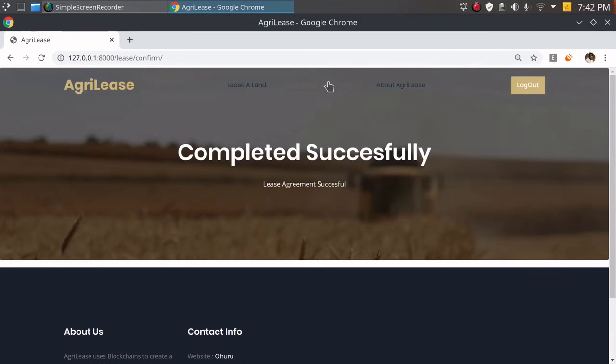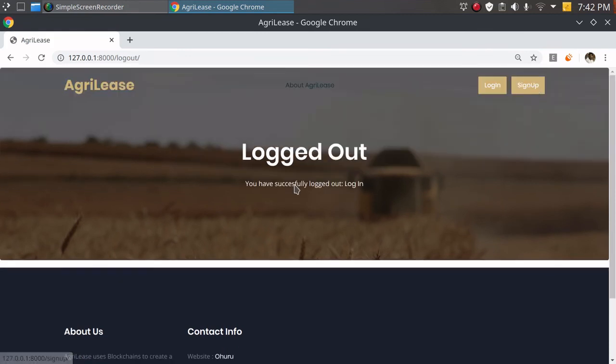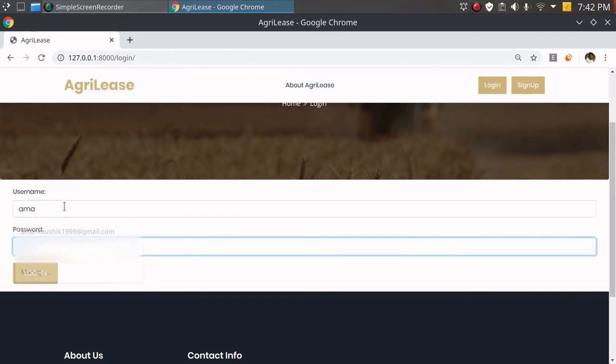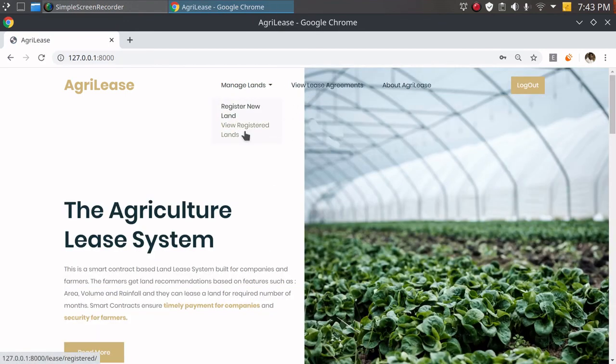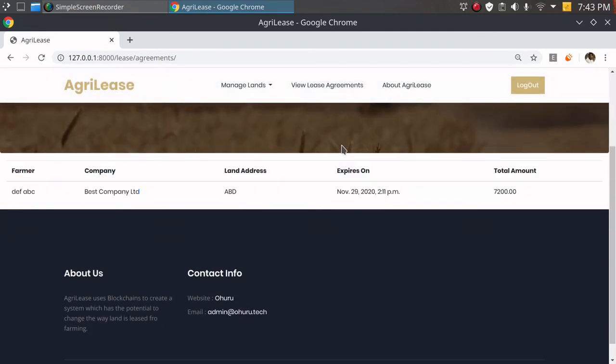I'm going to view the lease agreements. As you can see, this is the farmer name, this is the company name, land address, expires on, and the total amount. Now this is 7,200 because it's 6 months and 1,200 was the per month amount. I'm going to log out and log in as the company. So I'm going to log in as the company owner. Now I can also see that my land has been leased. I'm just going to type Amartya here and then enter the password. Fine. If I go to the lease agreements, I can see that this is registered.